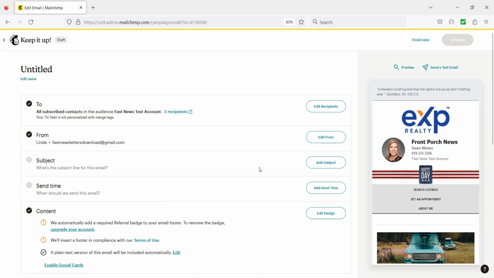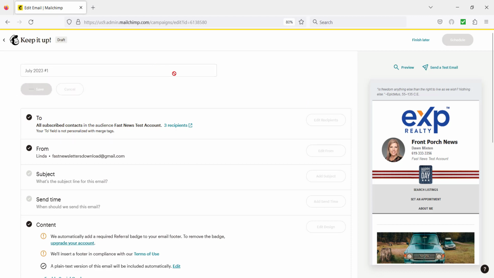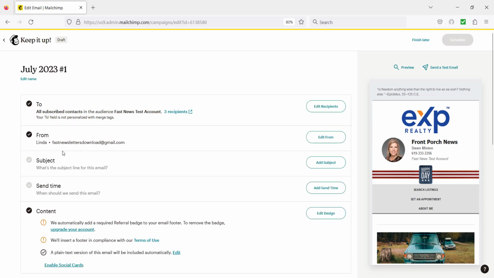You can prepare it now even if you're not ready to send it. So to begin with, under Untitled, you'll go ahead and click on Edit, and you'll change that to the current month, and then click on Save under that. Down here, you have the subject. You see that that is not checked. The To is checked. So as long as that's checked, it's ready to go. And the content, you made all your changes and that's ready to go.